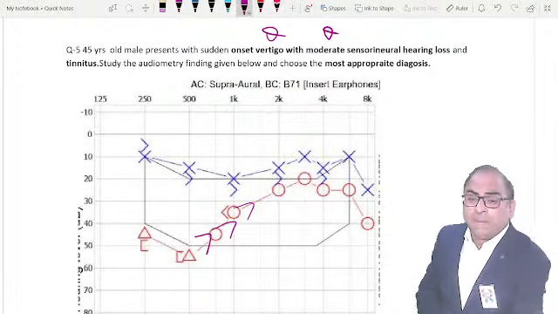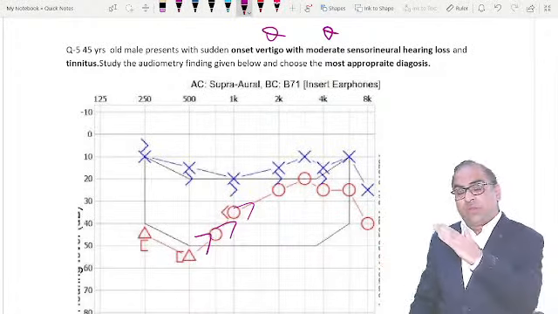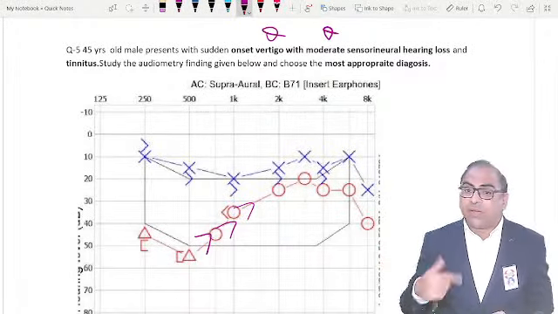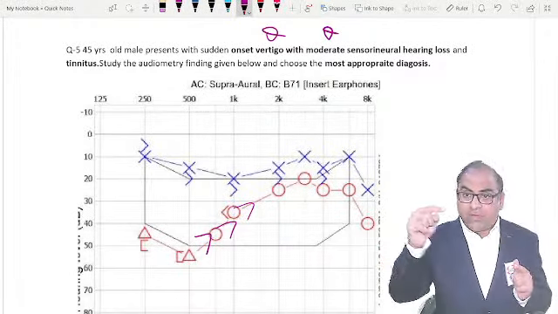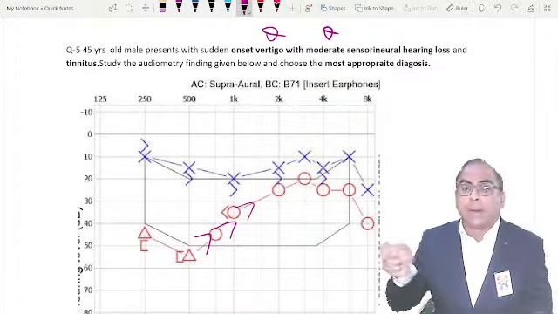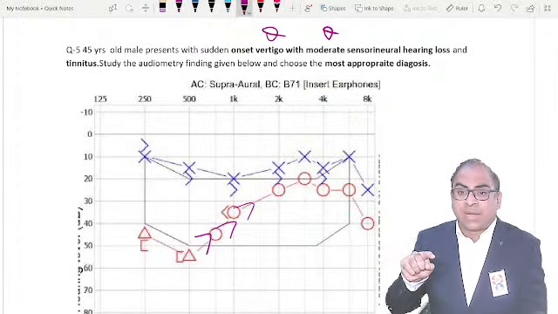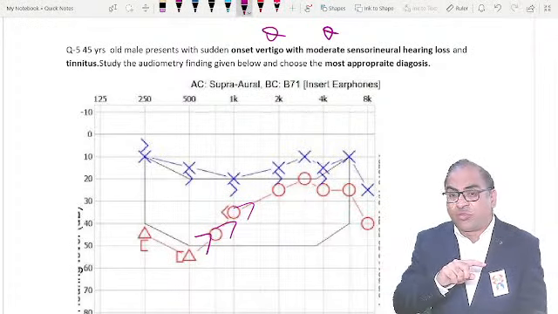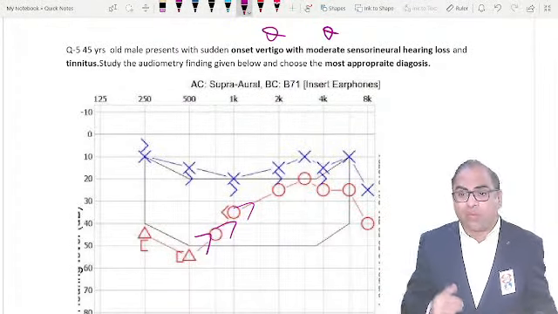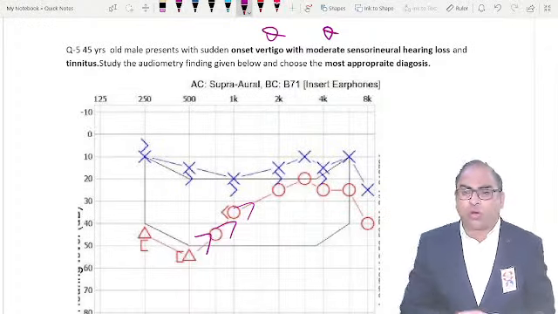Now coming to this rising curve, this graph moving up. How have we revised in the classroom, beta? Rising curve is low frequency. Down sloping is presbycusis, down sloping high frequency hearing loss. Here it will be going in the favor of Meniere's. So let us rule out other options.